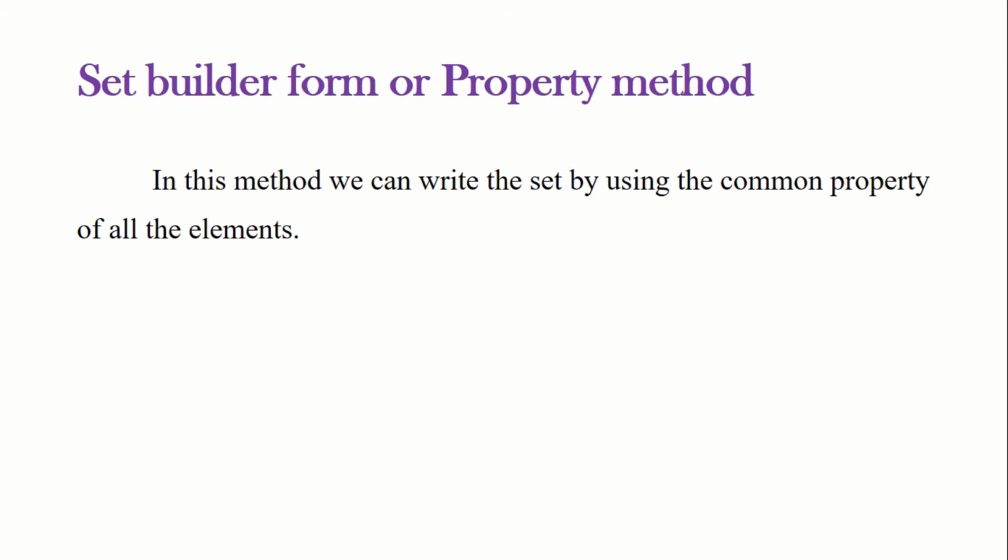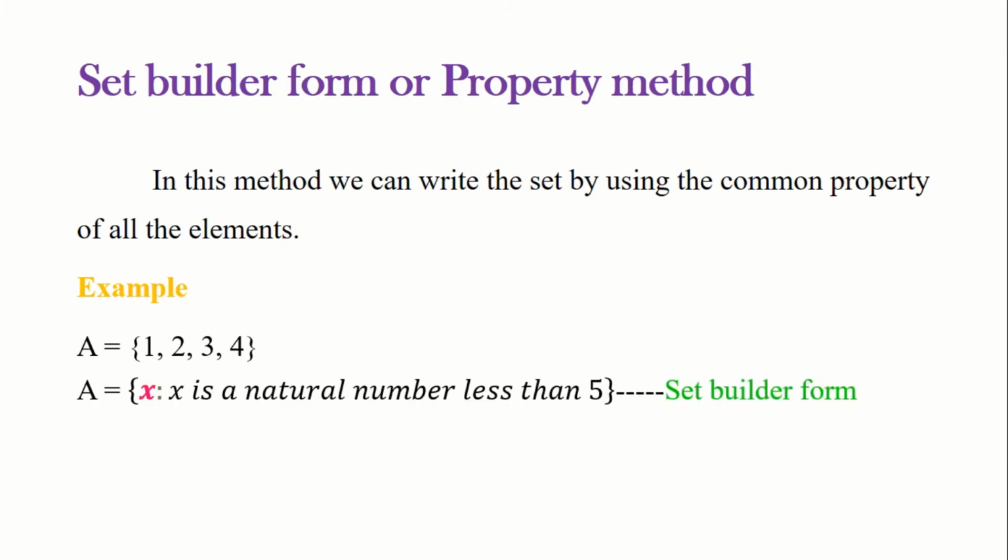Set builder form or property method. In this method, we write the set by using the common property of all the elements. For example, here the set A consists of the elements 1, 2, 3 and 4, which is in the roster form. Let us see how to represent this set A in set builder form. To write the set A in set builder form, first we introduce the variable x within the braces, and this x stands for each element of the set, and next put a colon, which is read as such that.